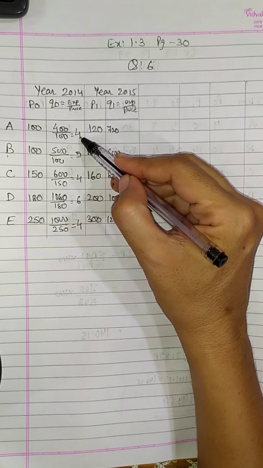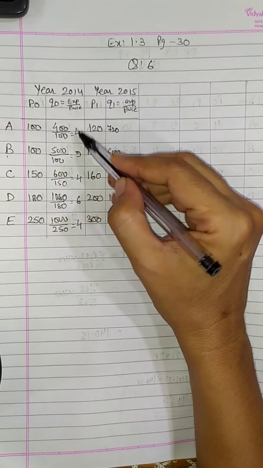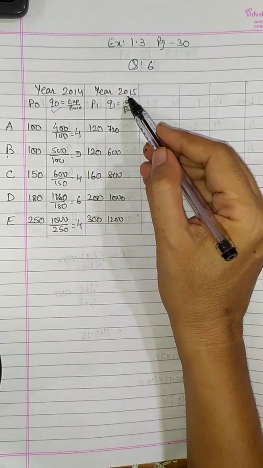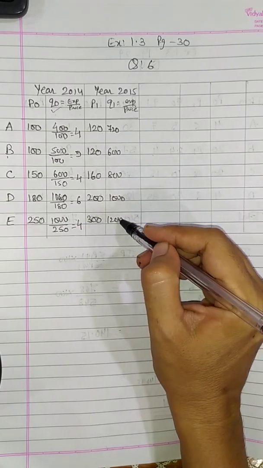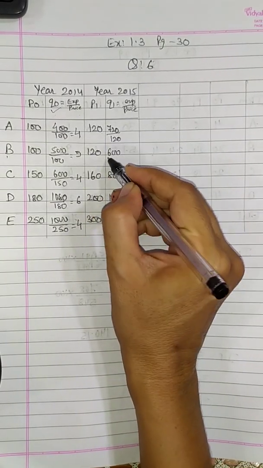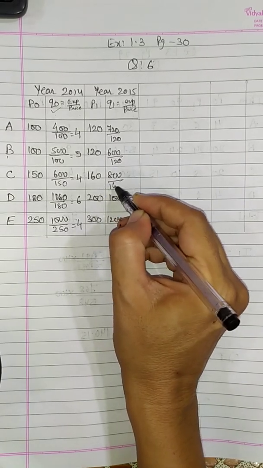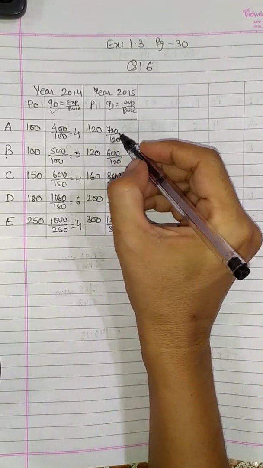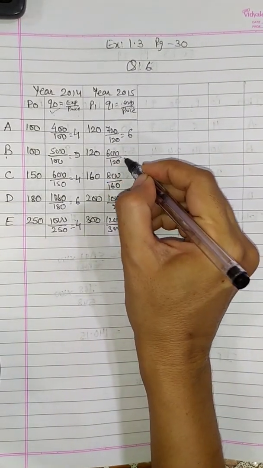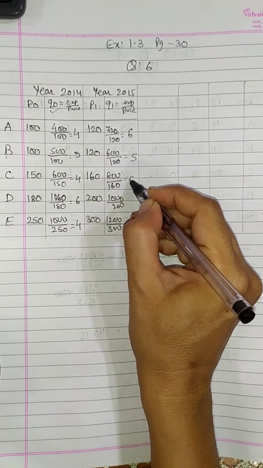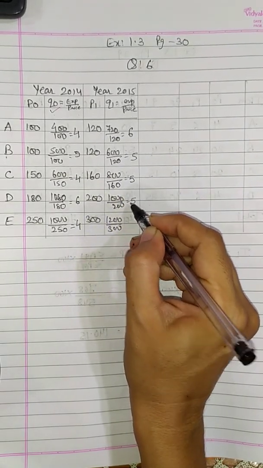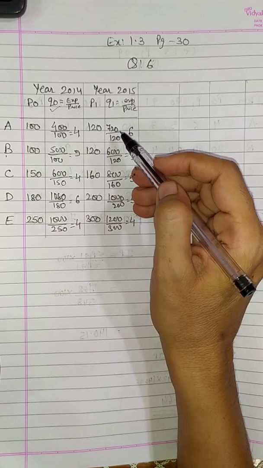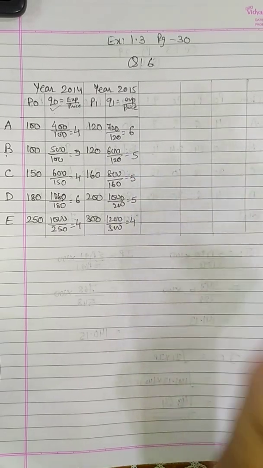See, I have solved this. What I did: expenditure divided by price, so you get quantity in the year 2014. In the same way, in 2015, I have copied the expenditure. Now I will divide it by price, so you will get quantity. Okay, simply solve it. So expenditure divided by price, you got quantity.